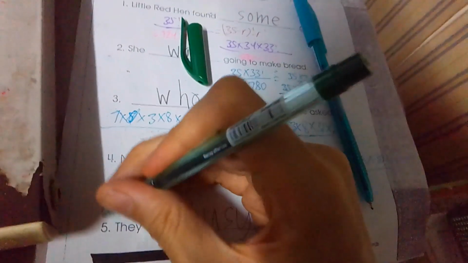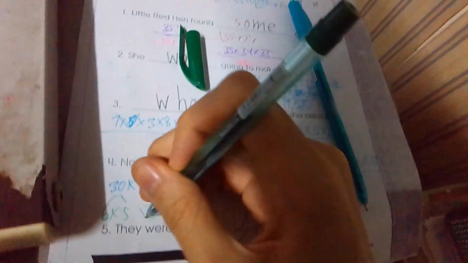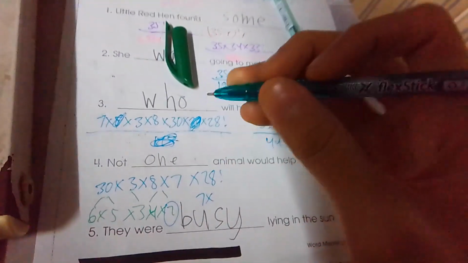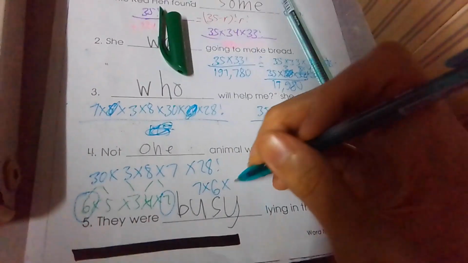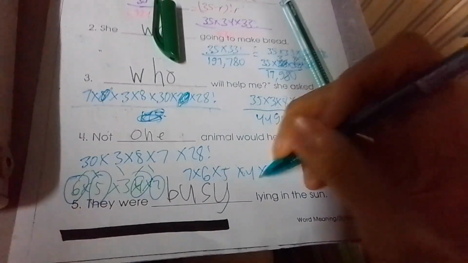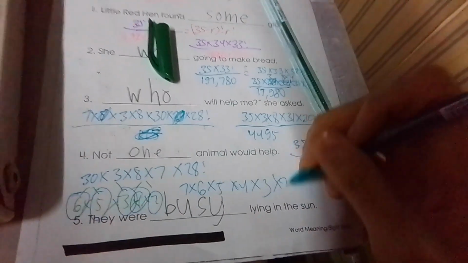So this 30 here becomes 6 times 5. This one is 3. This one is 4 times 2. Hey, that makes sense. So therefore, now we have 7 times 6 times 5 times 4 times 3 and times 2. So that makes a match. So that's it. So therefore, that's the right answer, 28 factorial.